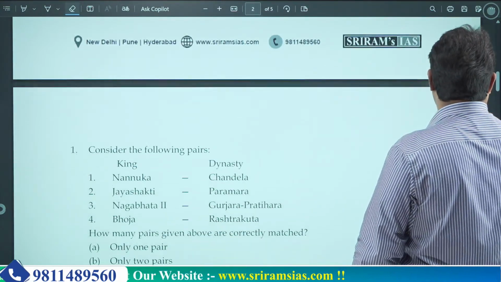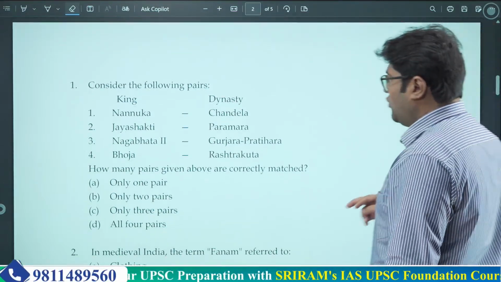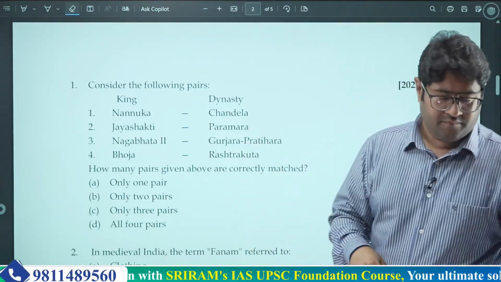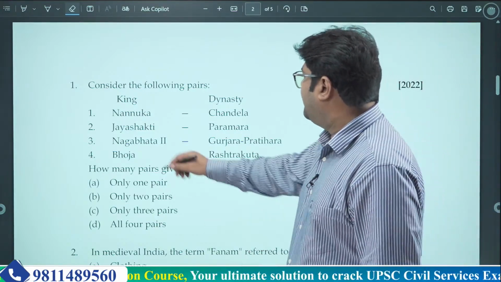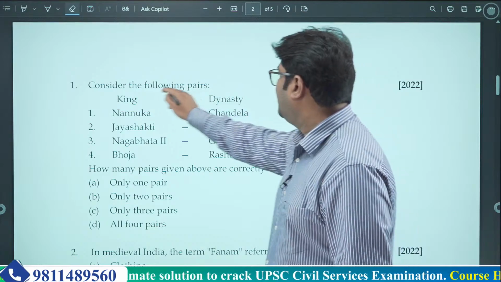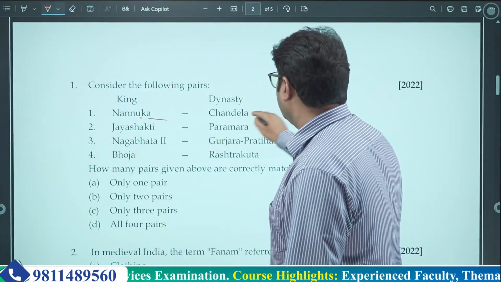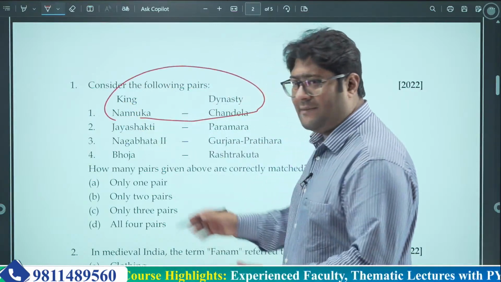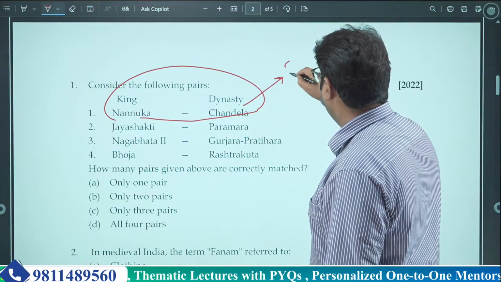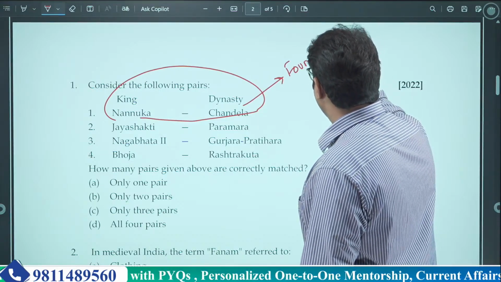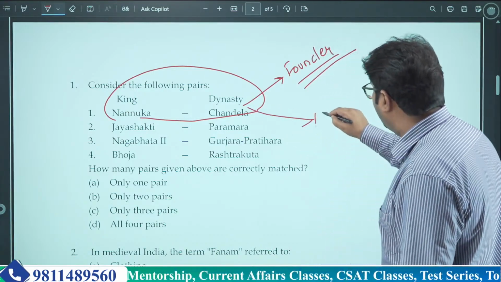The very first question is about kings and dynasties they belong to. First of all, please look into the question. If you look into the question, we'll find Nanuka Chandela, the first option which has been given. Now the first pairing is Nanuka and Chandela, which is absolutely right. Nanuka was the founder of Chandel dynasty. And where was this Chandel dynasty? In the Bundelkhand region.